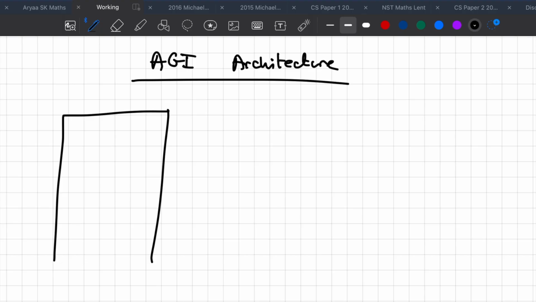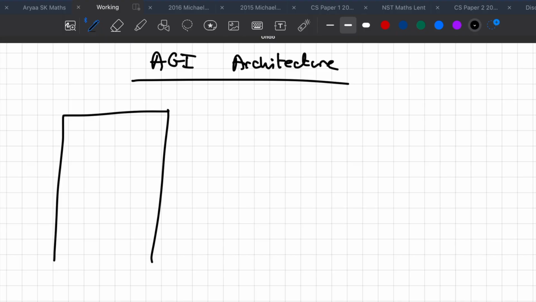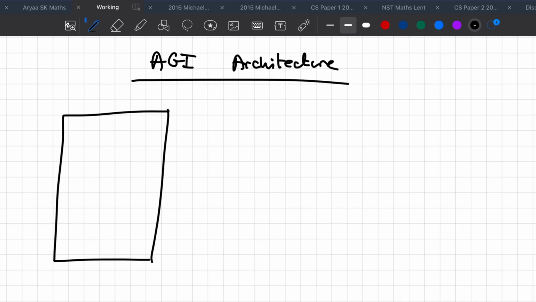So the key realization that I had is that you can't actually separate memory and reasoning. A lot of people try to separate memory and reasoning, like you put the memory in a database or something, and you have the LLM for reasoning. But I actually think you can't separate them, because if you think about how the brain works, there's no separate memory place or no separate reasoning module. They're literally all interlinked.